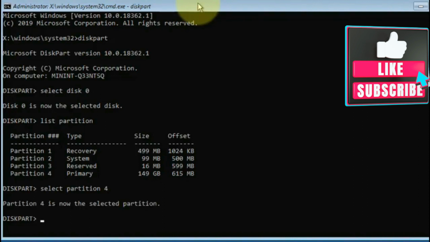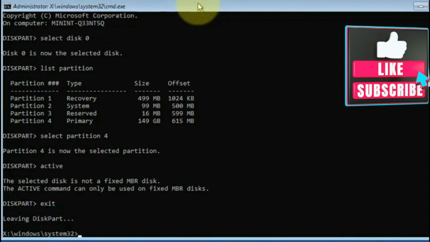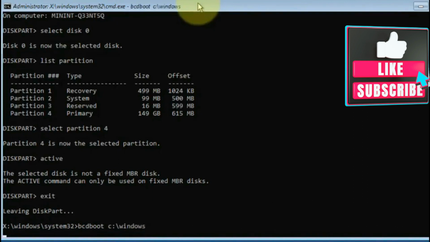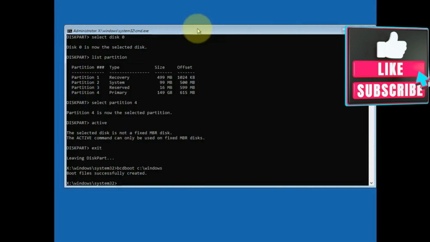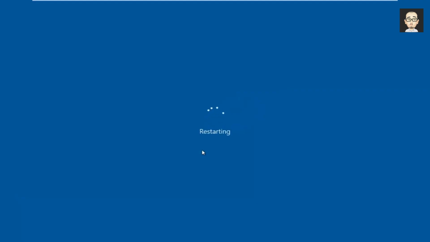Now, partition 4 is the selected partition. Then type active, then hit enter, and type exit. Now here, type bcdboot c:\Windows, and hit enter. Boot files are successfully created. Now type exit and hit continue. Your PC will restart, and it will fix your problem.